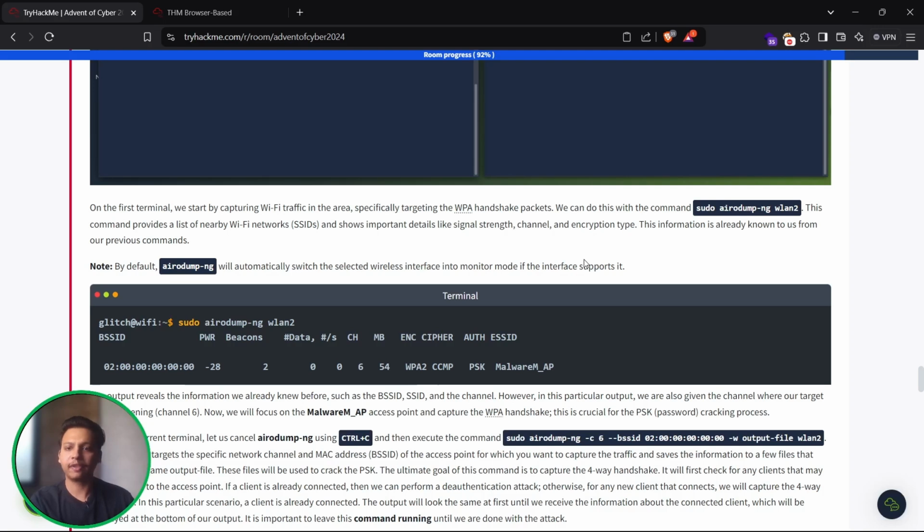Okay, given. On the first terminal, we will start by capturing Wi-Fi traffic in the area, specifically targeting WPA handshake packets. We can do this with this command, that is sudo airodump-ng wlan2. This command provides a list of nearby Wi-Fi networks, that is the SSIDs, and shows important details like signal strength, channel, and the encryption type. This information is already known to us from the previous command. So by default we have to use this airodump-ng wlan2.